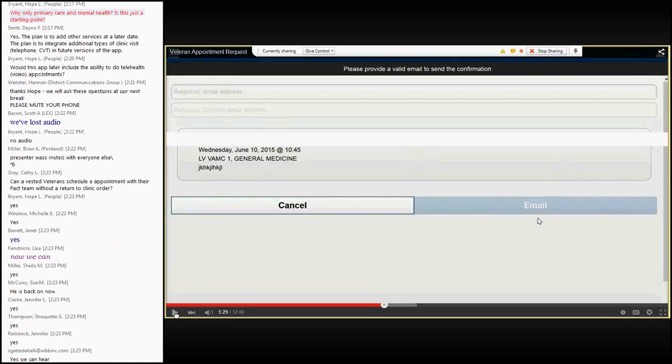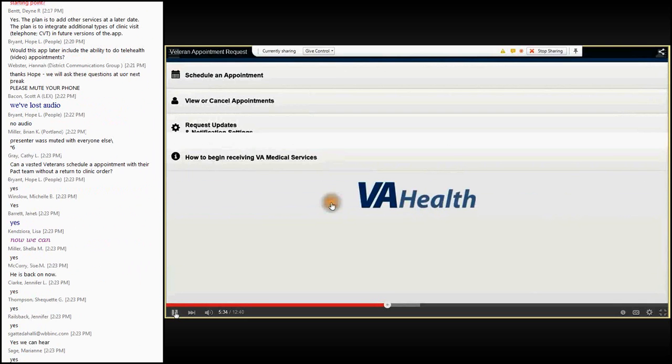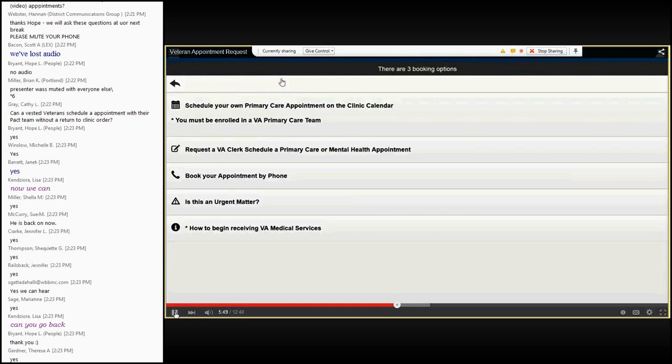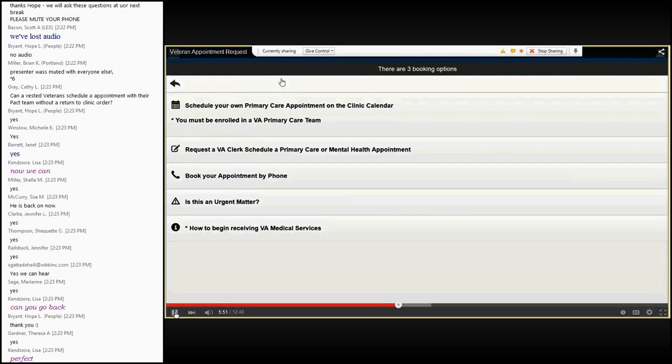I'm selecting the Cancel button to return to the home screen. Now let's go over how to request an appointment for those patients who would like a primary care appointment but do not have a PACT, or any patient who would like a mental health appointment. From the home screen, users will again select the Schedule an Appointment button. On the following screen, however, users will choose the button labeled Request a VA Clerk Schedule a Primary Care or Mental Health Appointment.